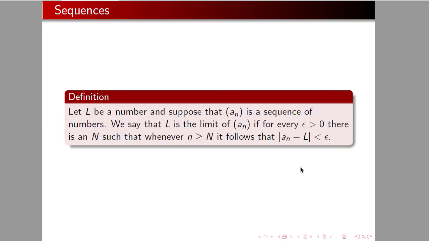So when you think of the absolute value of a_n minus L, think of this as the distance between a_n and L. What this is saying is that we can make the distance between a_n and this limit L as close together as we like, provided we go far enough out in the sequence.